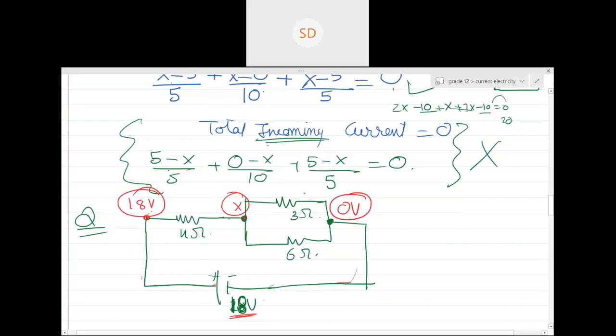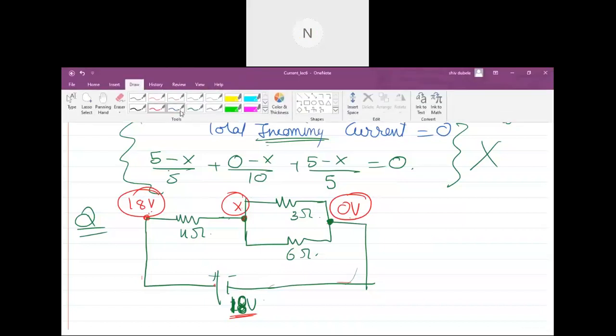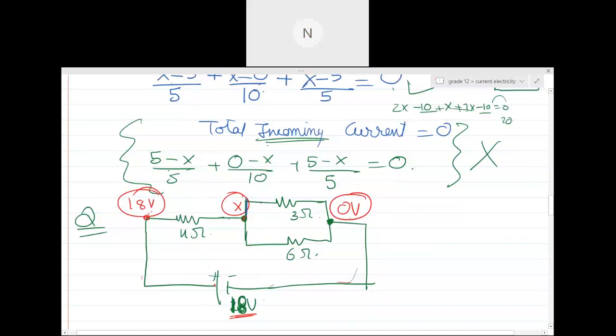Can you see we need to distribute the direction of current or anything? Now how many variables do you need to find? Only one variable, right? So the total outgoing current is 0. One current can go like this, one current can go like this, and one current can go like this.